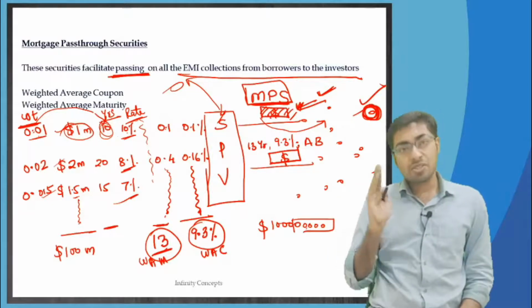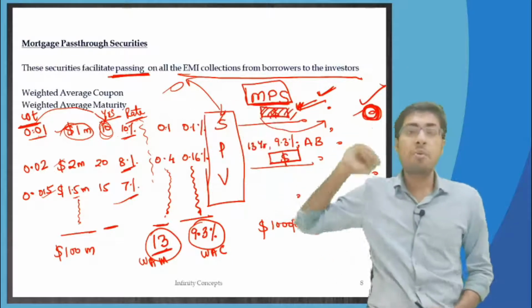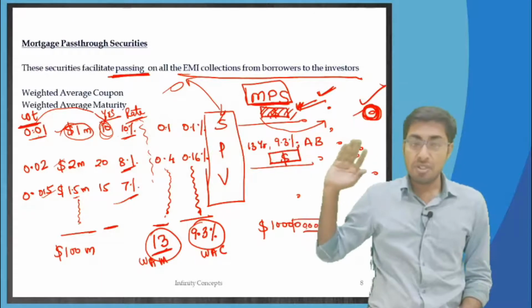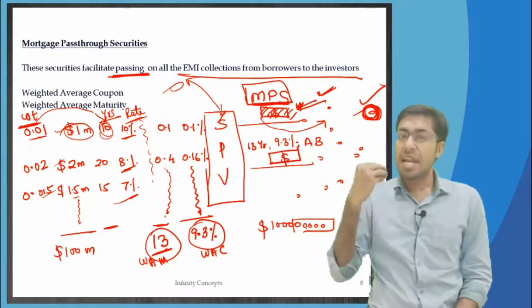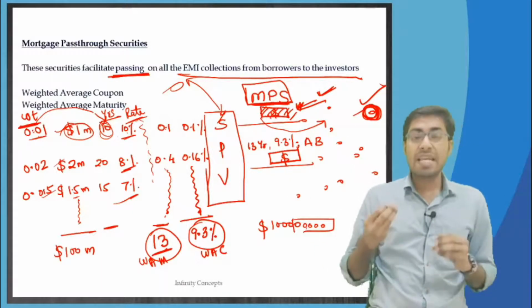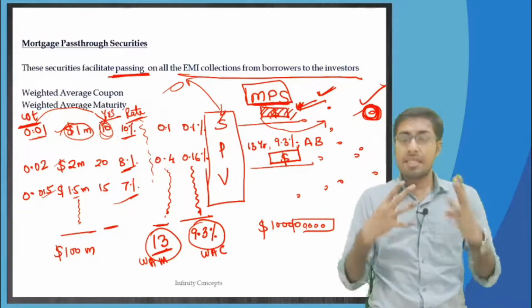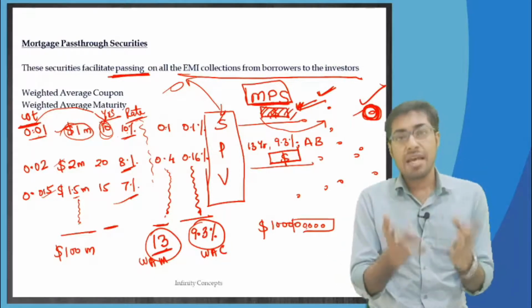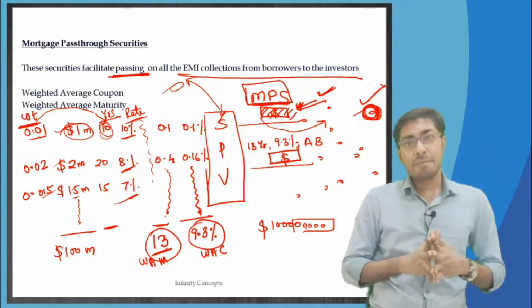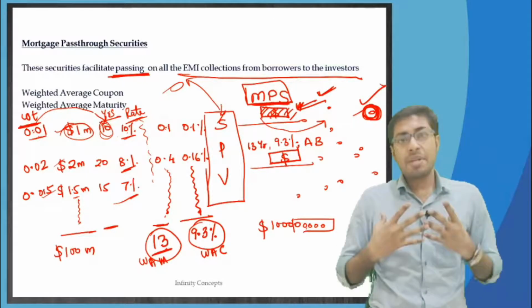Say for example, it so happens that these home loan borrowers are given an opportunity, the right to anytime come up and give extra money, okay. They may give extra money in the sense, say for example, prepayments. Prepayments are what?